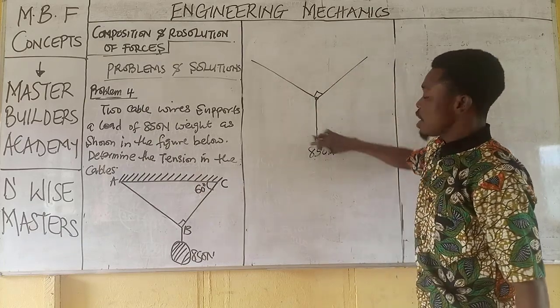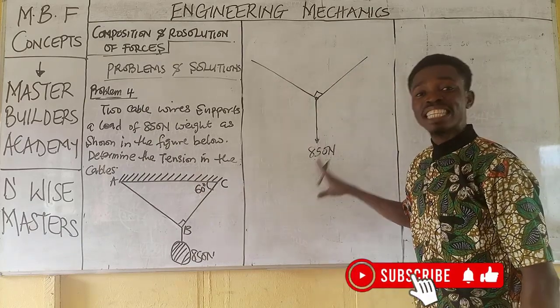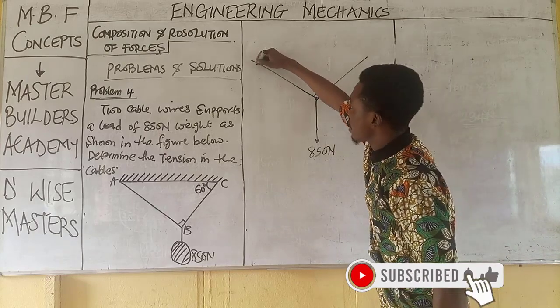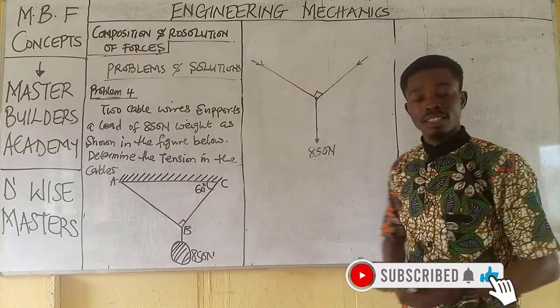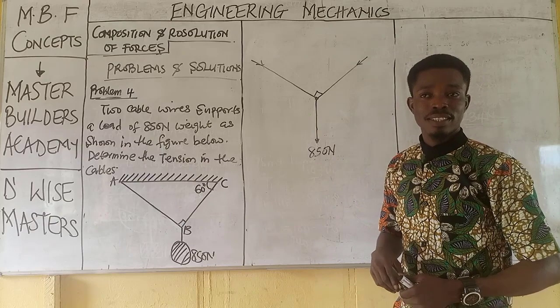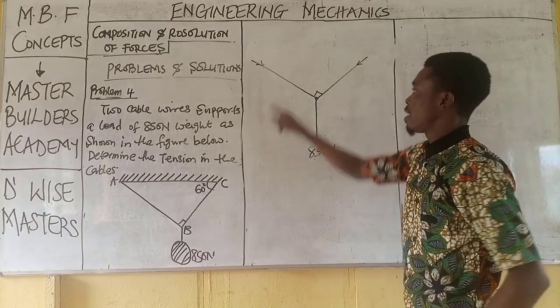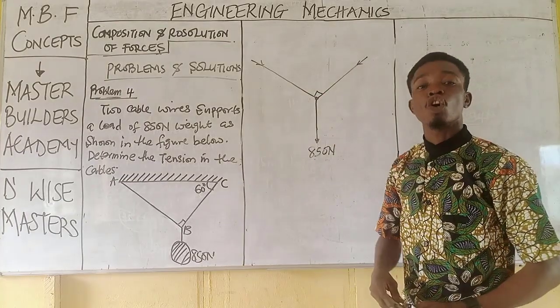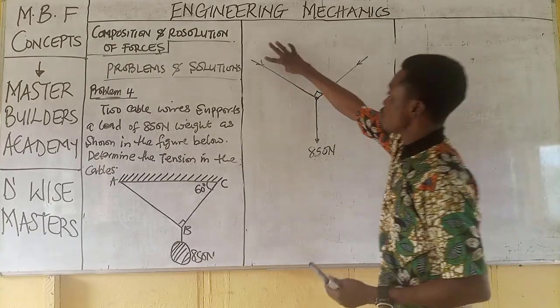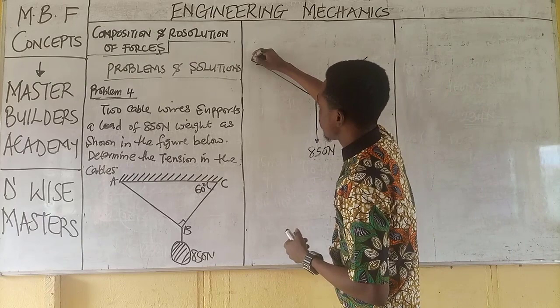Now remember, if this 850 is acting downward, these two members cannot be acting downward, otherwise there will be a collapse. So for this object to remain in this state of rest forever, these two must act in the opposite direction. That is to say, they definitely will be acting upward.